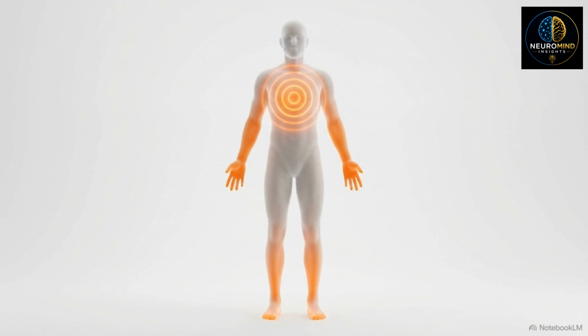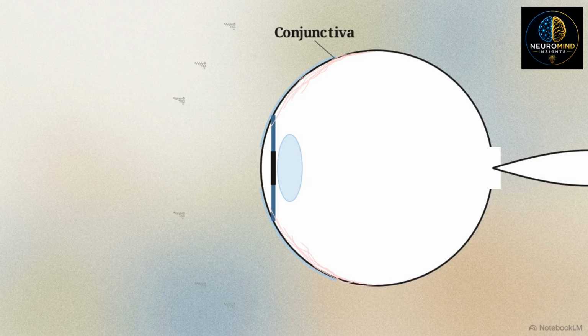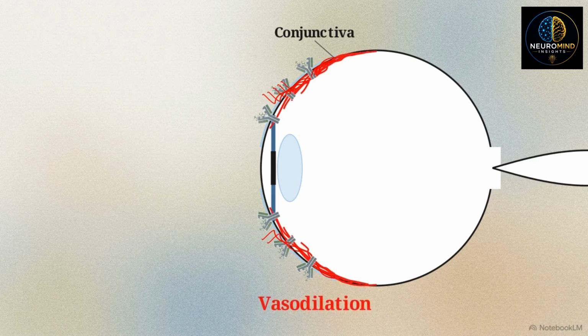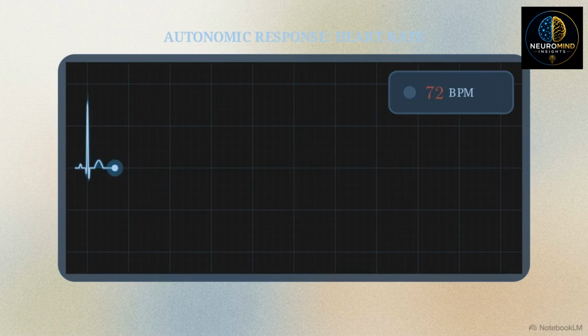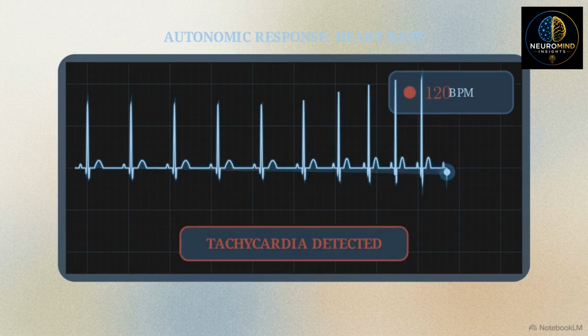Beyond the central nervous system, these compounds trigger distinct localized autonomic responses in the periphery. This sagittal cross-section illustrates how THC directly induces targeted vasodilation. The small capillaries in the conjunctiva expand rapidly, forcing increased blood flow that presents clinically as severe ocular redness. To maintain systemic blood pressure during this sudden vasodilation, the autonomic nervous system compensates by increasing the resting heart rate.